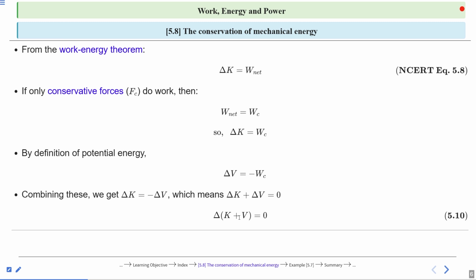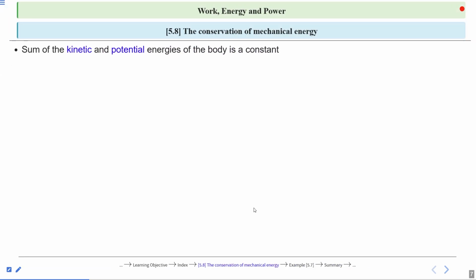In another way, we can say kinetic energy plus potential energy remains constant. The sum of kinetic and potential energies of a body is a constant. So K plus V is equal to a constant according to conservation of mechanical energy, and K plus V is the total mechanical energy.